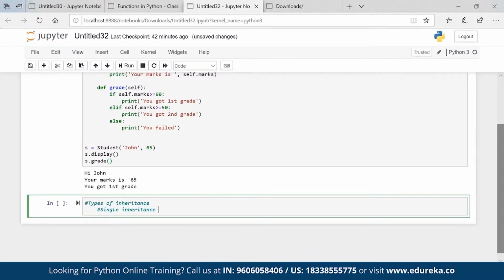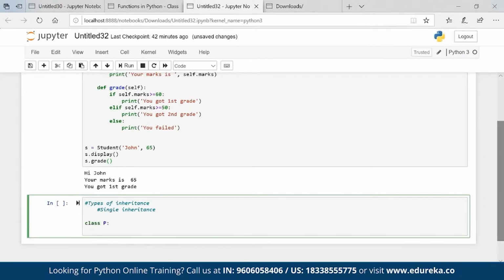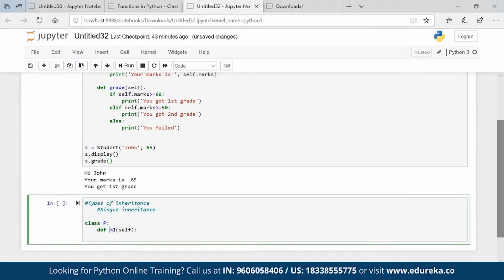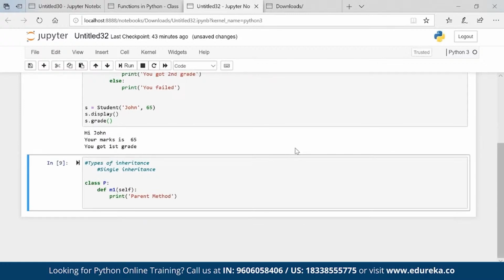So to create a single inheritance, let's say class P is my parent. It has some method. Now here, self, if you remove it, that is fine, absolutely no issues. But I'm passing it and print parent method. Okay. So I have a class P. Inside this class P, this is one of the properties of the parent.